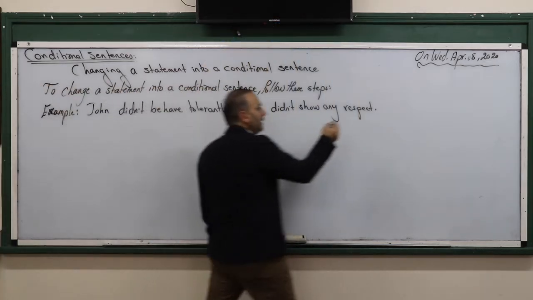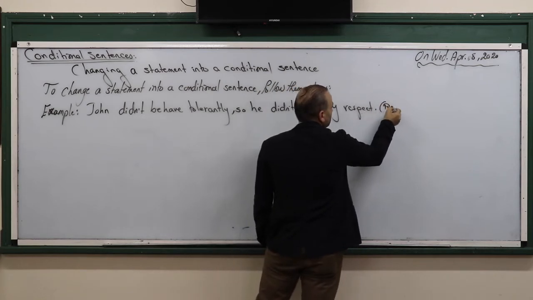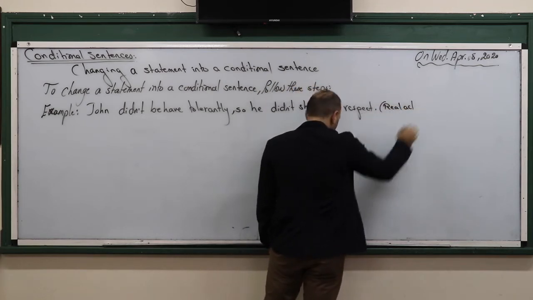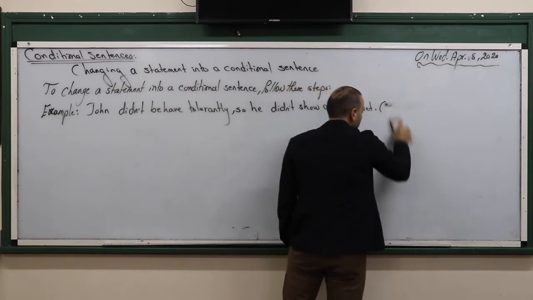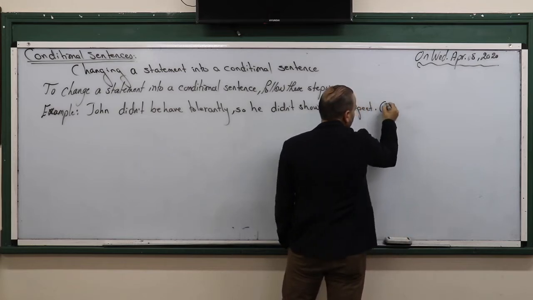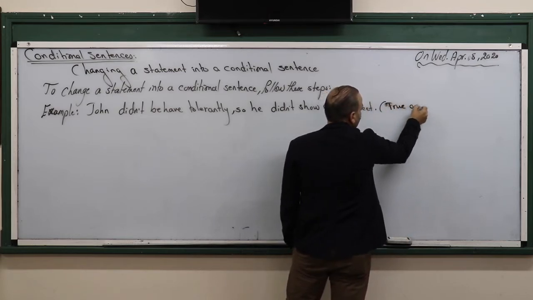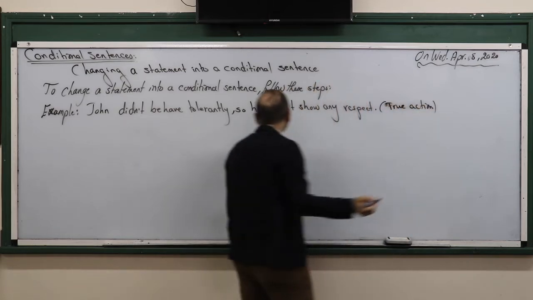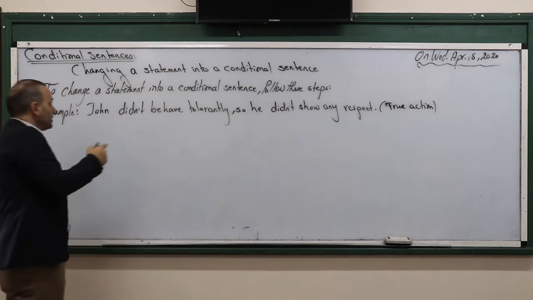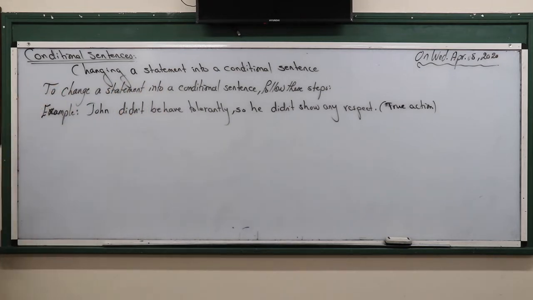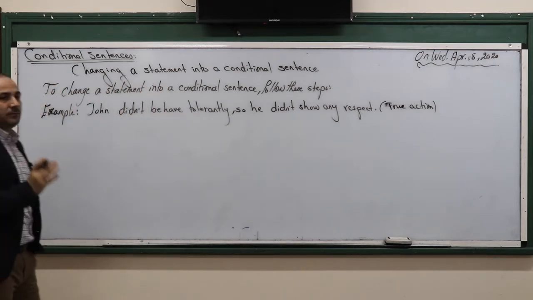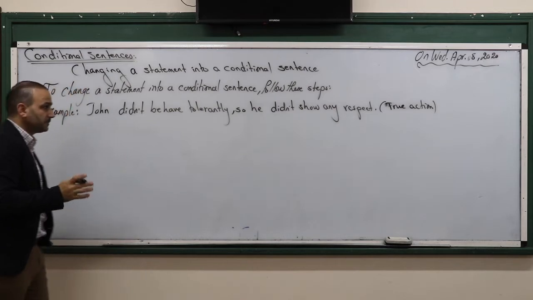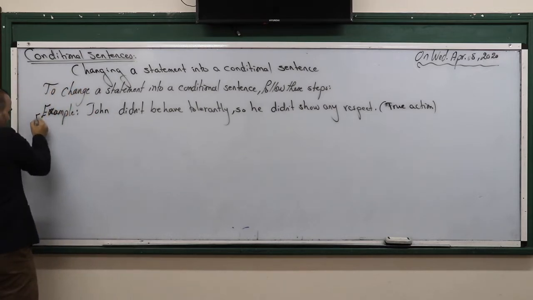This is a real action, a true action. Yes or not? I'm telling you, John didn't behave tolerantly, so he didn't show any respect. That's right. To change it into a conditional sentence, as we said, with if.